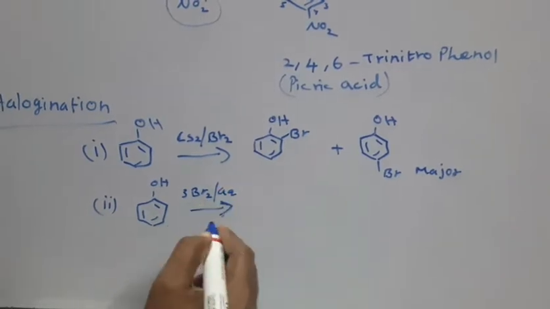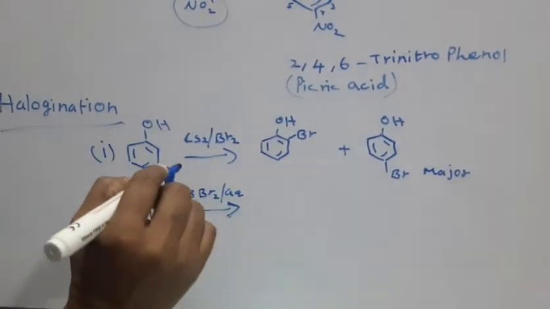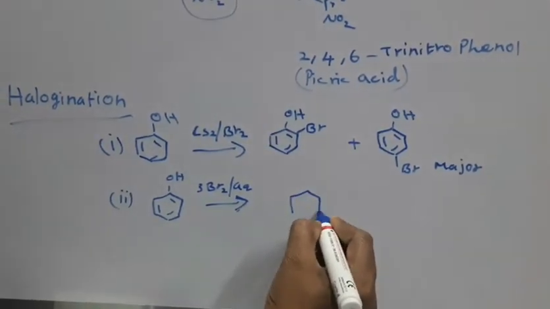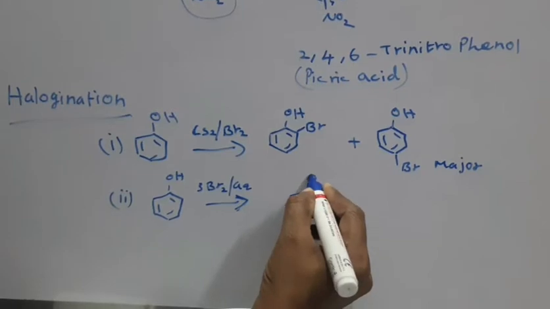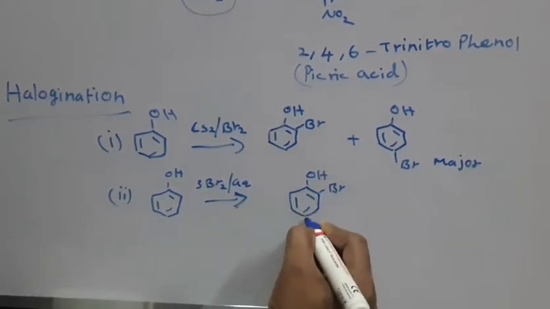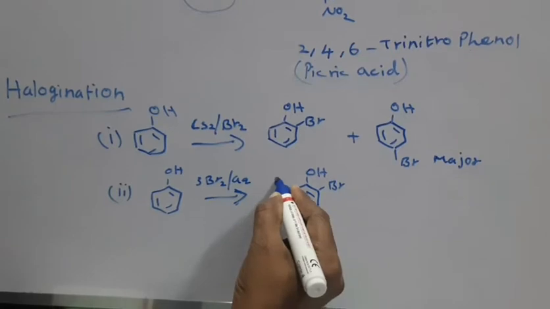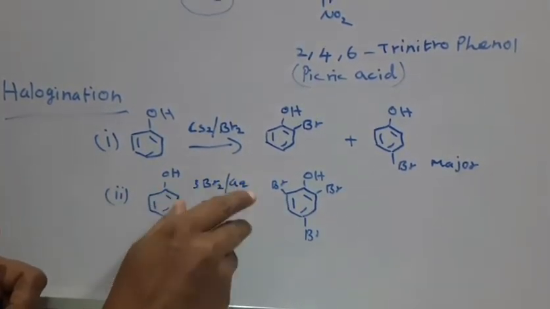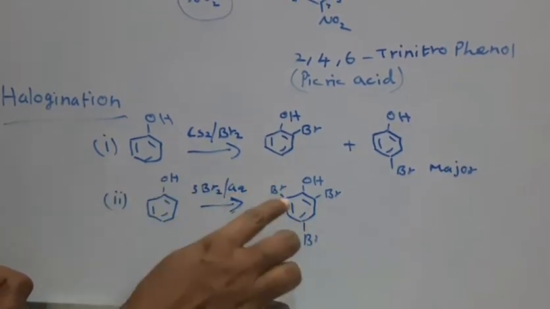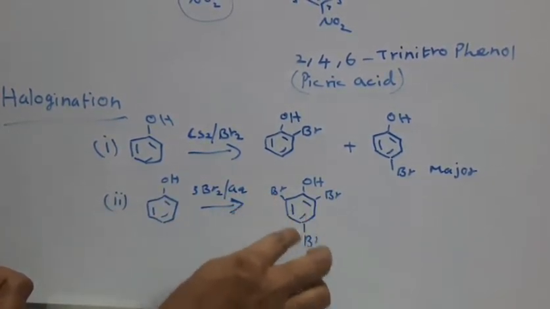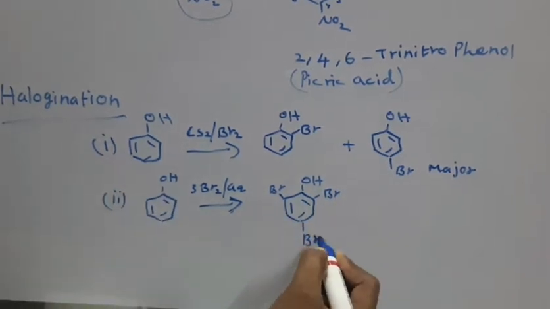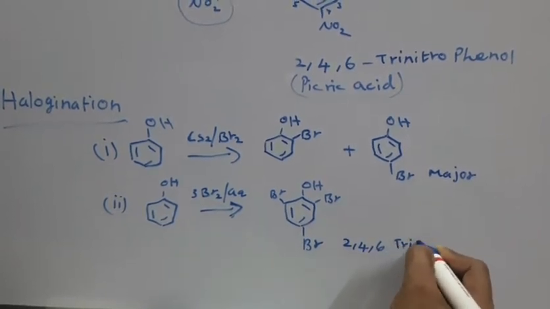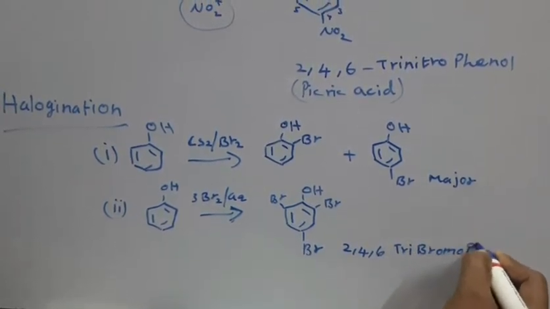In aqueous medium, the product is 2,4,6-tribromophenol. Because of the aqueous medium, the bromine dissociates easily, so the polarization is more. So bromine is present at all the ortho and para positions. That is 2,4,6-tribromophenol.